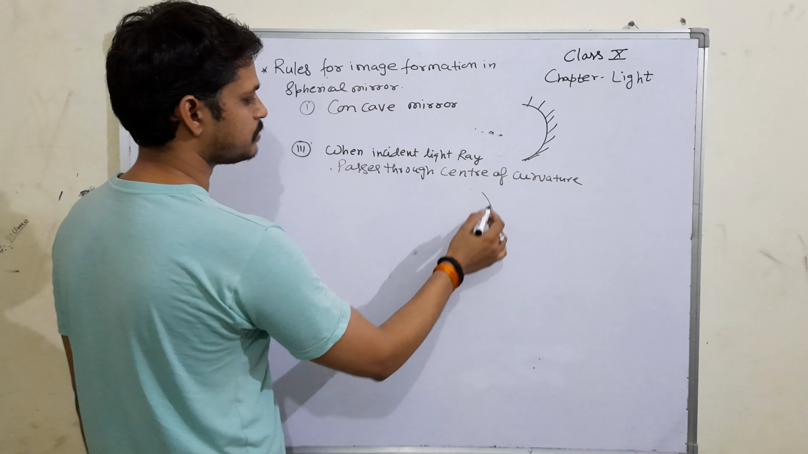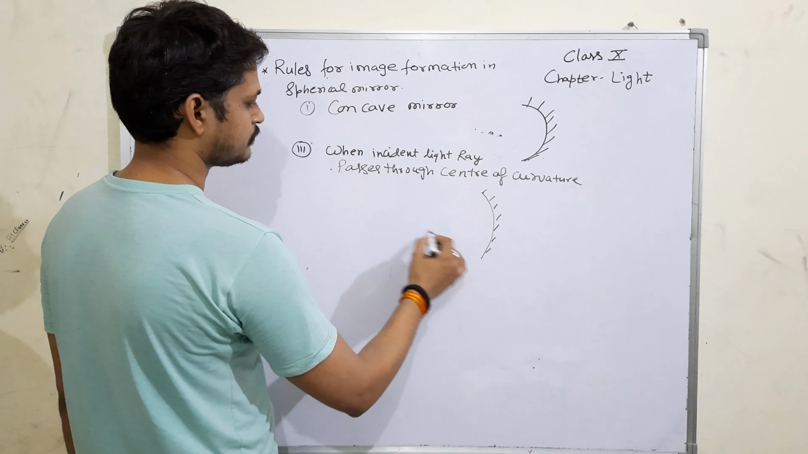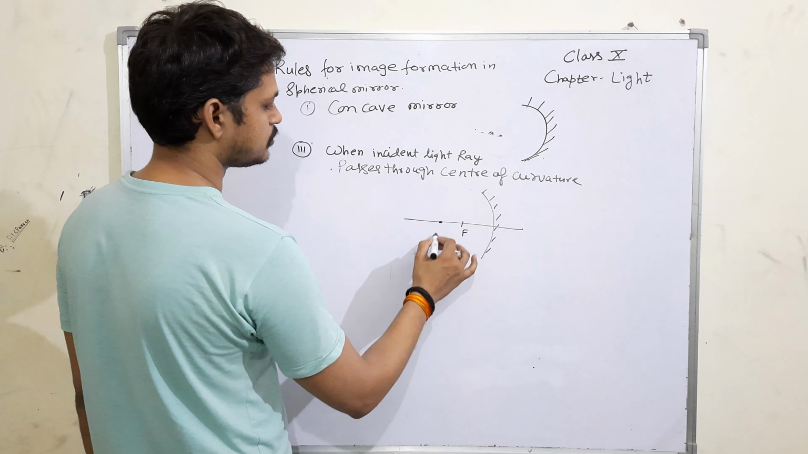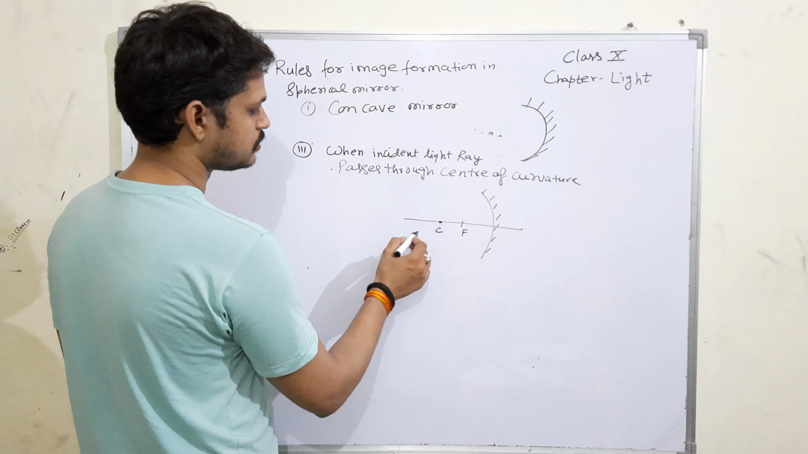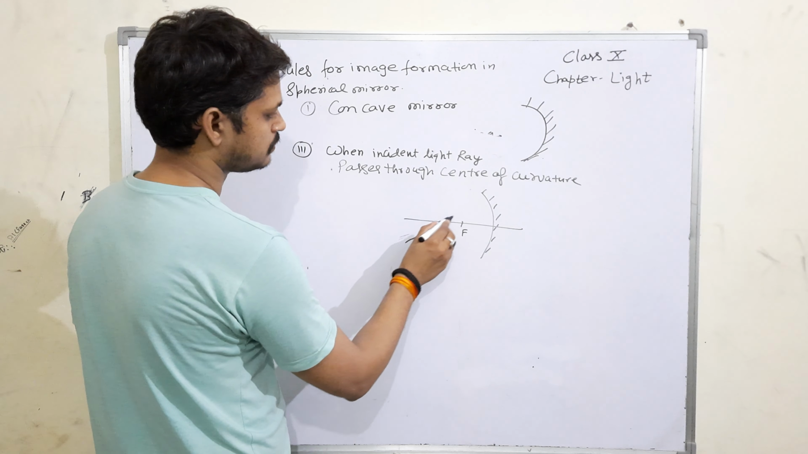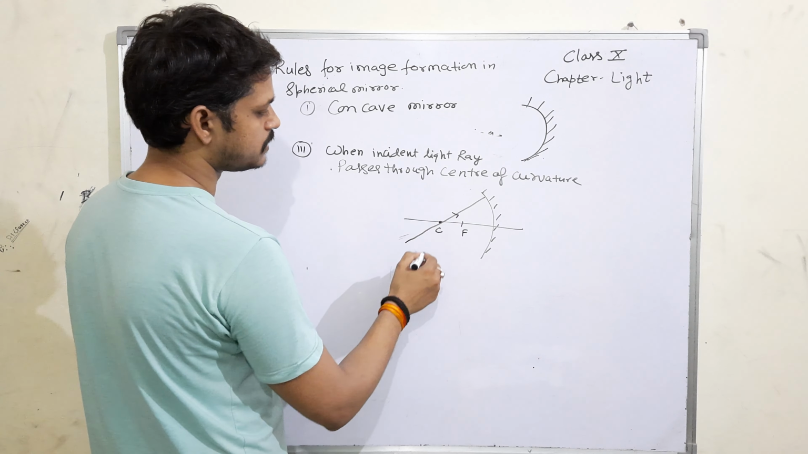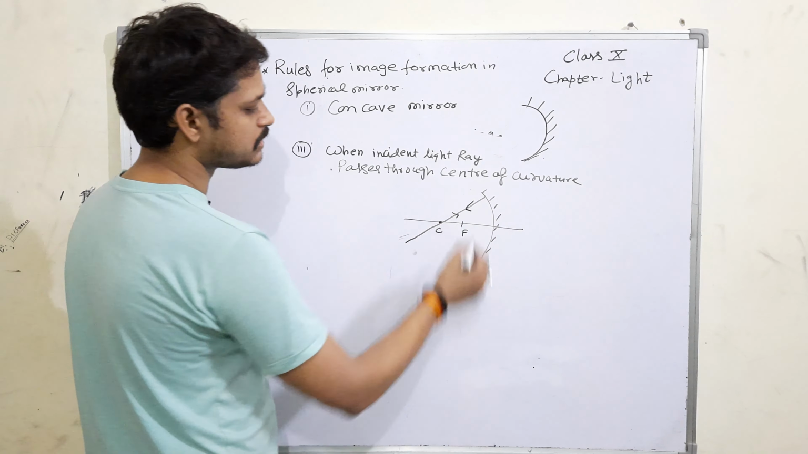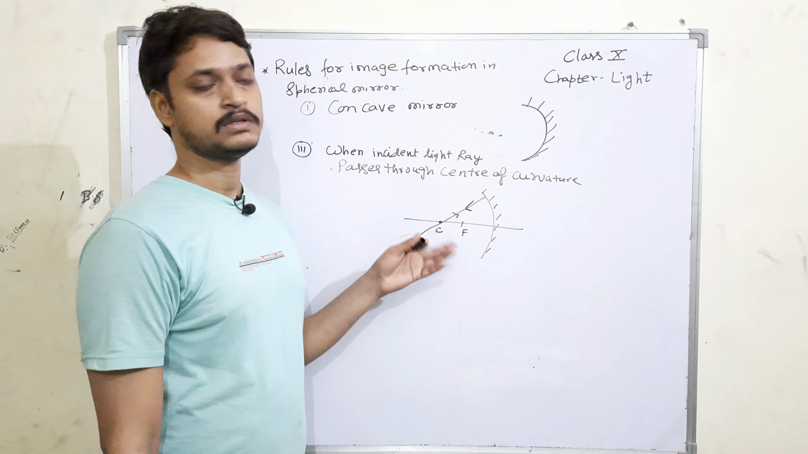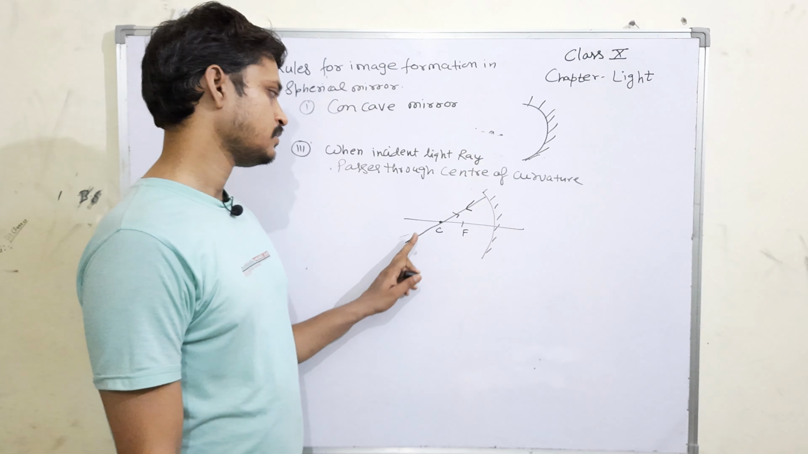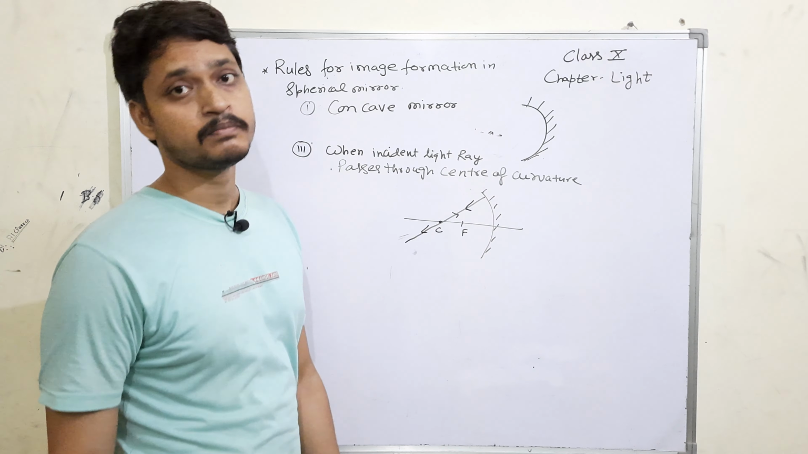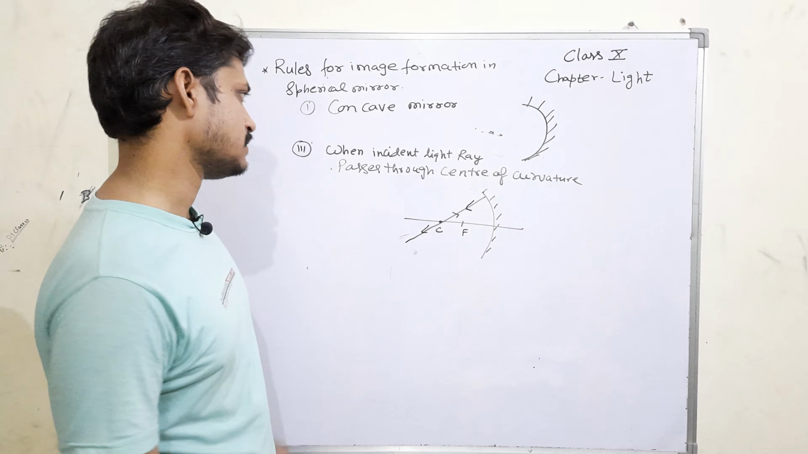So we have a concave mirror, a principal axis, say this one is the focus and this is the center of curvature. So if the light ray is passing through the center of curvature, this one is incident, the reflected path will be the same as that of the incident path. There is no change in the path. The light ray is going in that way and the light ray is coming from the same path. So this is the third case.